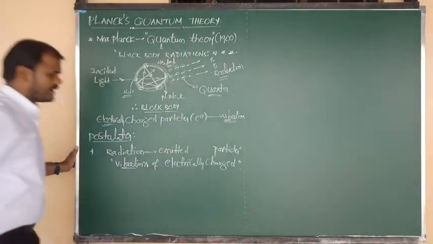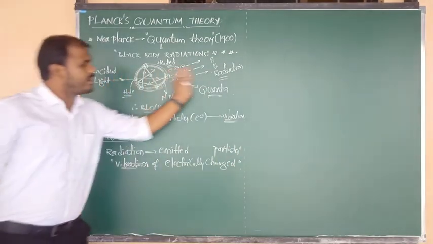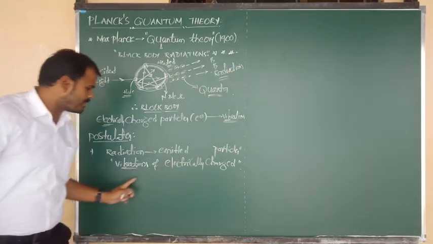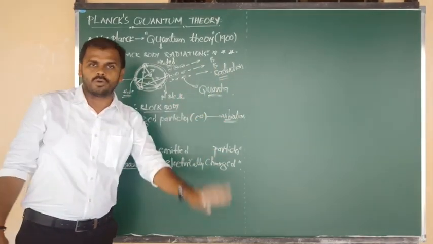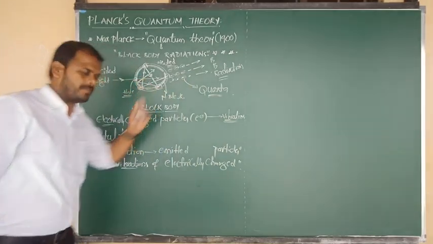This is the main point now. So the black body radiations are emitted due to vibrations of charged particles and electrons. Up to now I have told you this point many times, and this is final and clear.